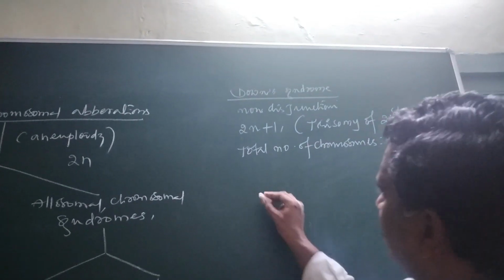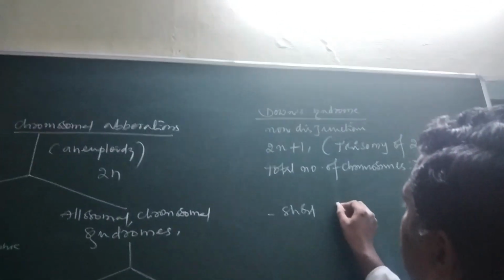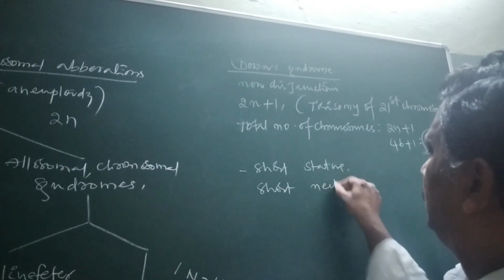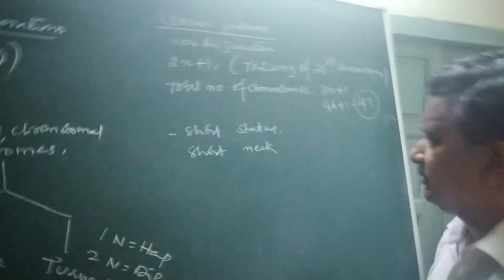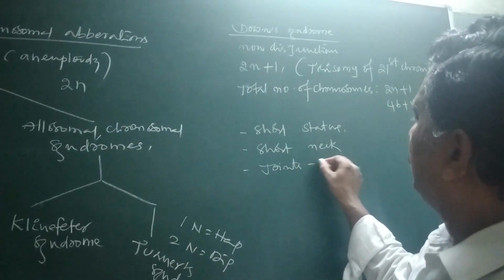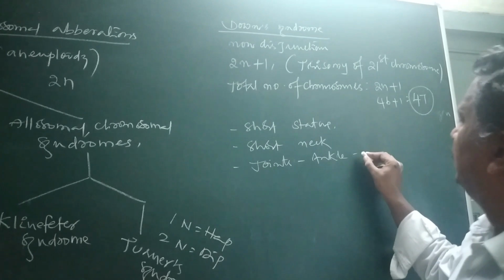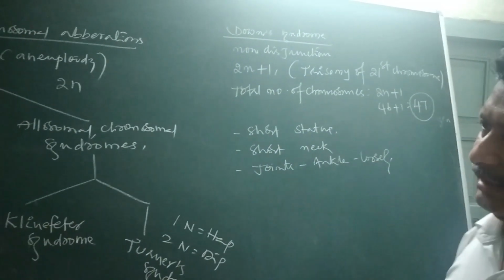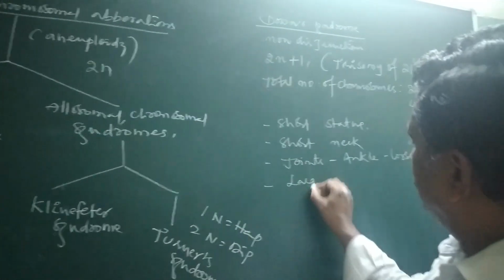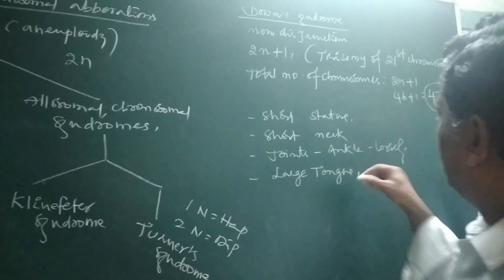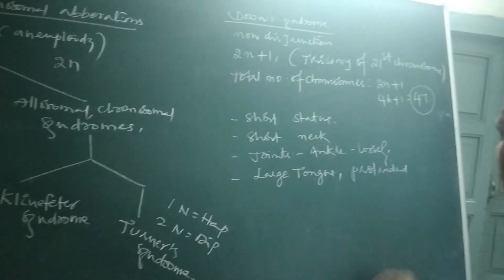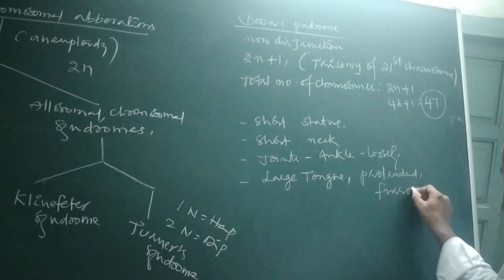What are the characters? They have a short stature and a very short neck. The joints, especially ankle joints, are loose. A large tongue is there, which is protruded and furrowed.